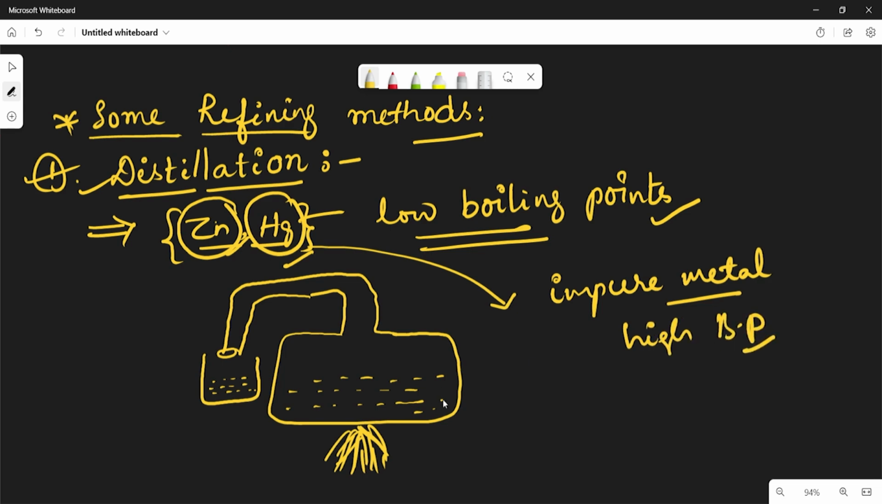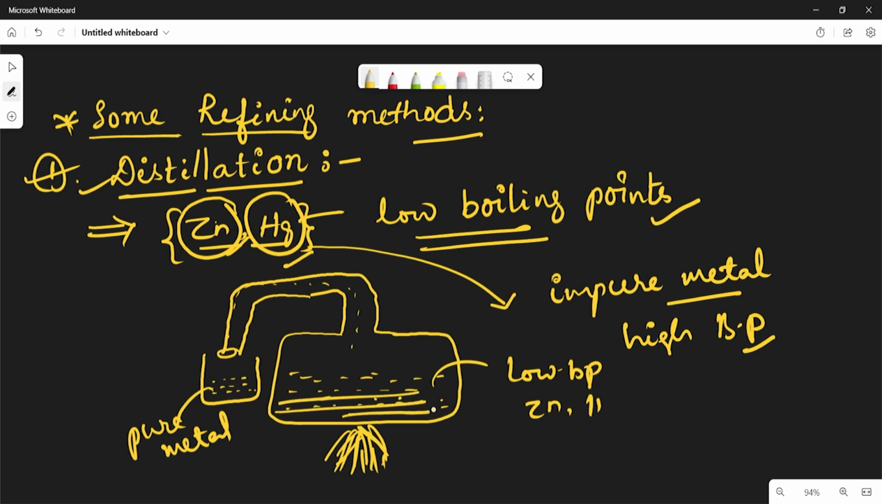So the extracted metal in the molten state is distilled to obtain the pure metal as distillate. When we heat that metal, because of the low boiling point of zinc and mercury, they are evaporated. Like this, by vapors, we get the pure metal here. Is it clear? Whereas the impure metal having a high boiling point is deposited at the bottom of this container. So this process is called distillation.